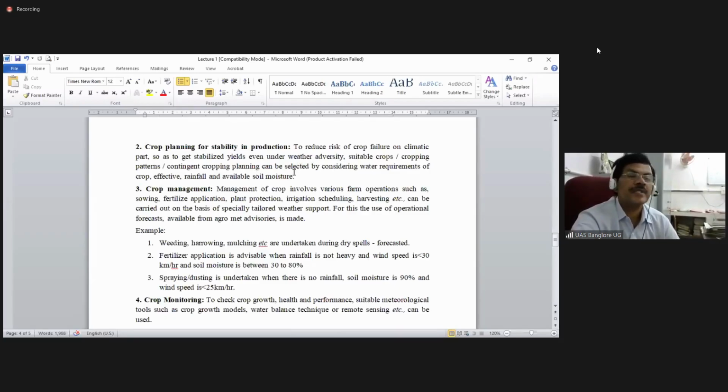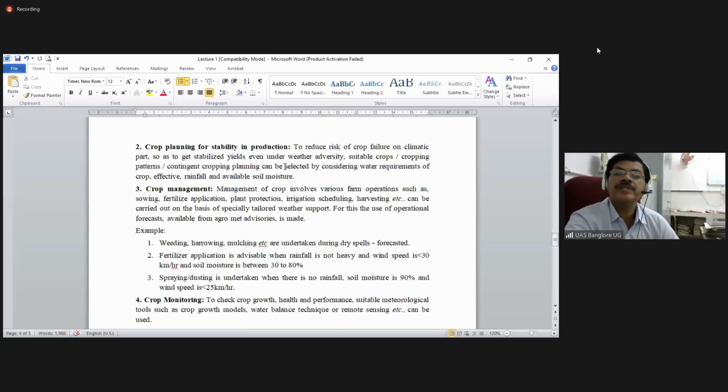Say, for example, this year the forecast given is normal rainfall. The country is going to have around 95 to 105% of normal rainfall, indicating that we are on the safe side this year.